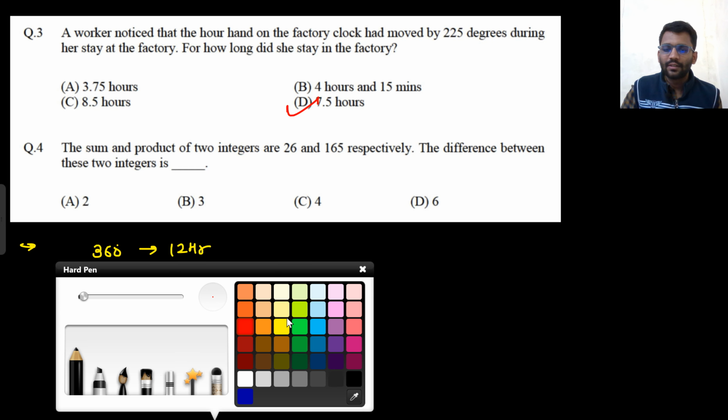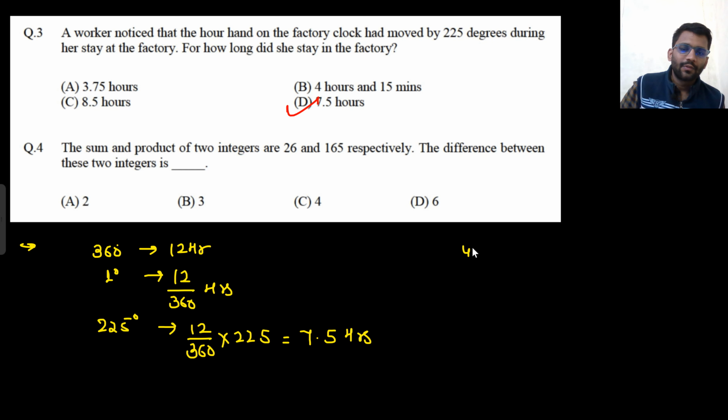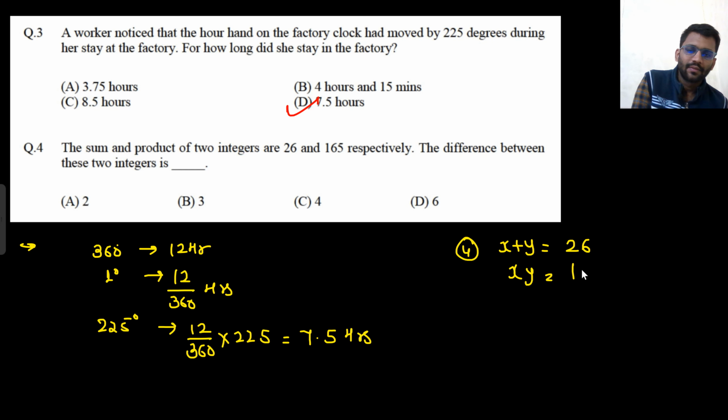Let's see the fourth one. The sum and product of two integers are 26 and 165. Sum x plus y is 26, product is 165. You need to find the value of x minus y. How will you do this?